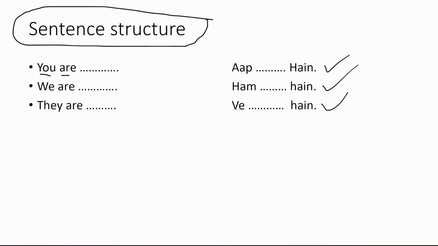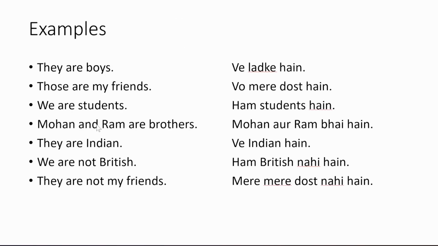Now let's go to see some sentences. So if you want to say they are boys, how can you say वे लड़के हैं? Boy is लड़का, boys means लड़के. So they means वे, boys means लड़के, are means हैं. So they are boys in Hindi will become they boys are. You know that we always write this linking verb at the last of the sentence. Okay, now let's go to the next sentence.